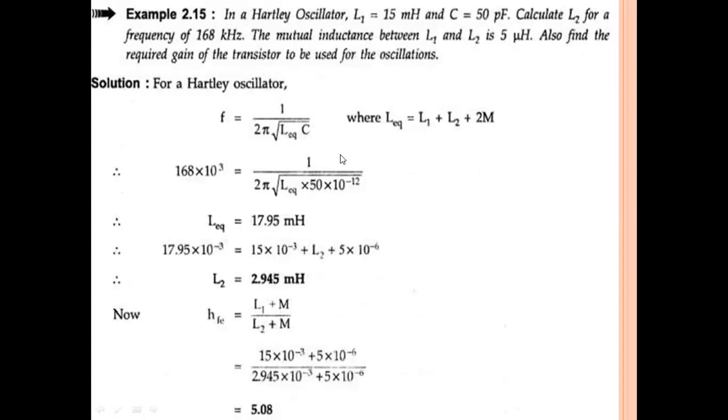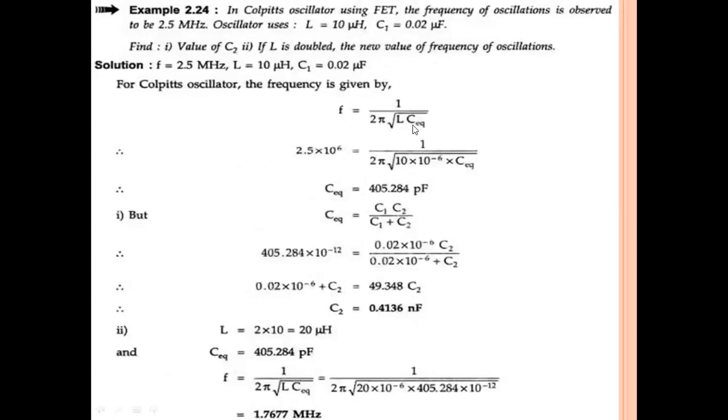Okay, L is L equivalent, whereas in the Colpitts oscillator, C is C equivalent. C equivalent means C1 C2 by C1 plus C2. So we should remember the formula. Here F is 2.5 megahertz, that is 2.5 into 10 power 6, equal to 1 by 2 pi square root of L, which is 10 microhenry, that is 10 into 10 power minus 6, into C equivalent. From this formula, C equivalent becomes 405.2 picofarad.